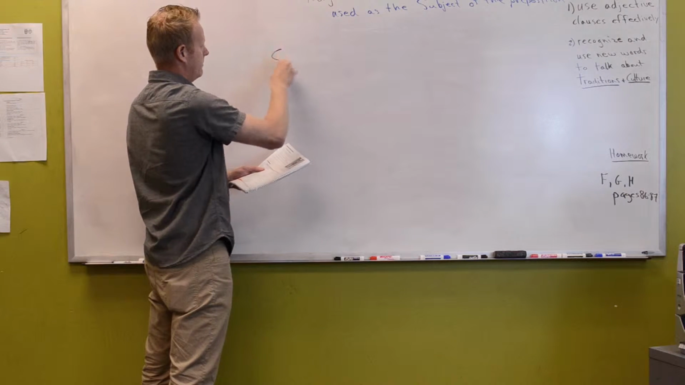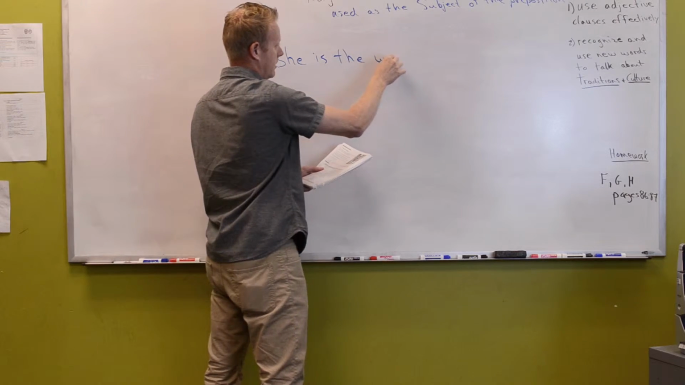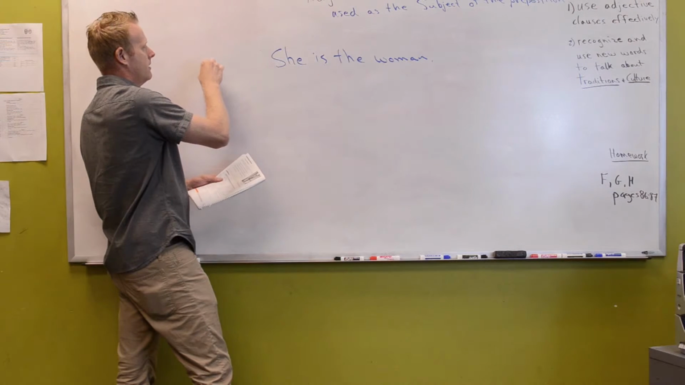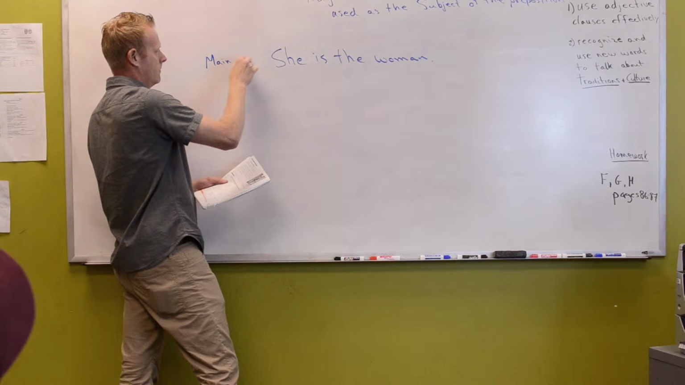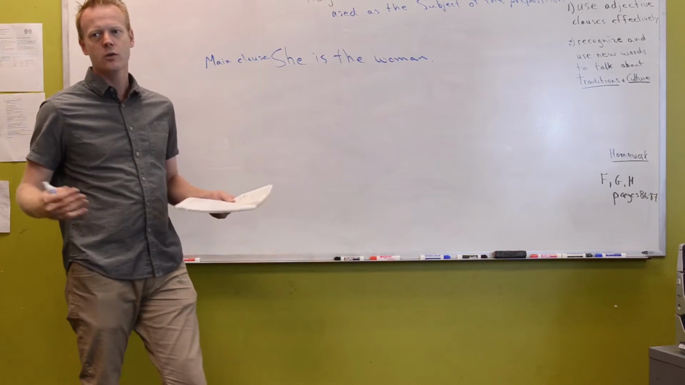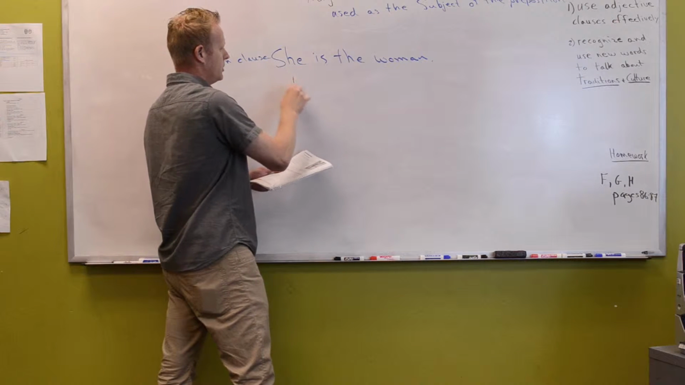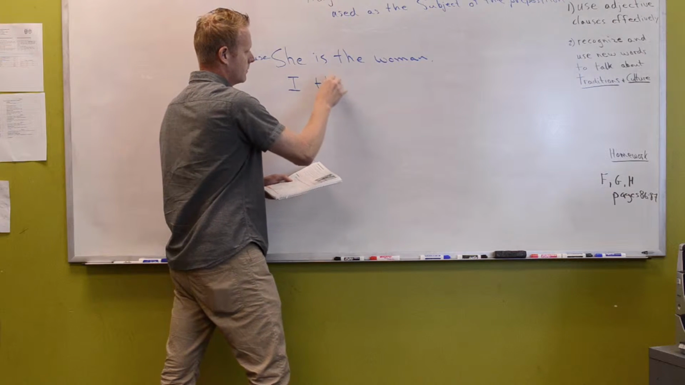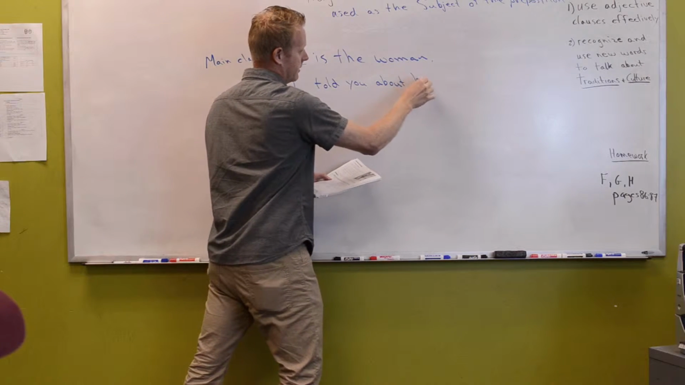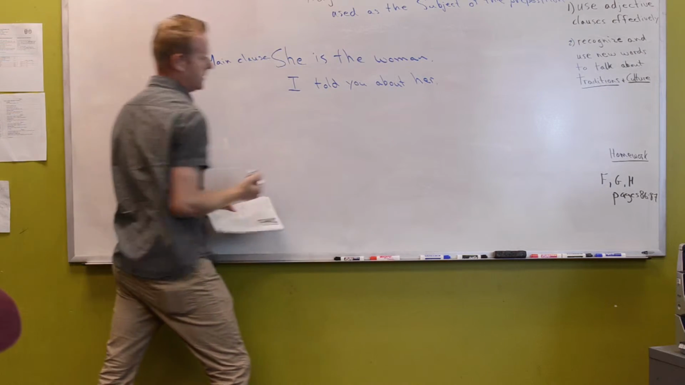She is the woman. I told you about her. Okay, there's the first sentence. That is our main clause. Now, I want to describe who this woman is in another way. I told you about her.